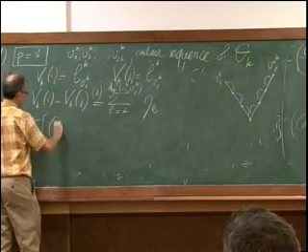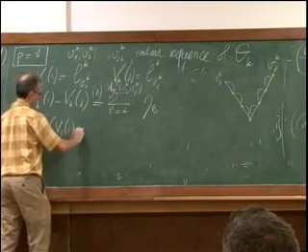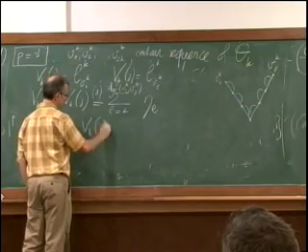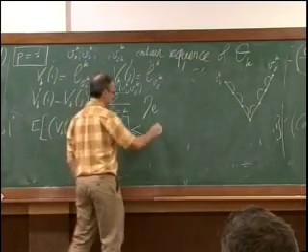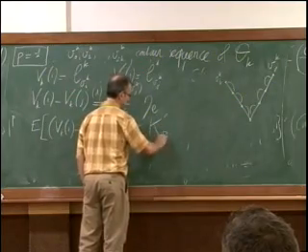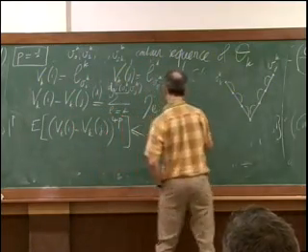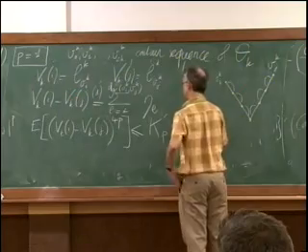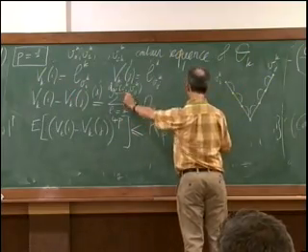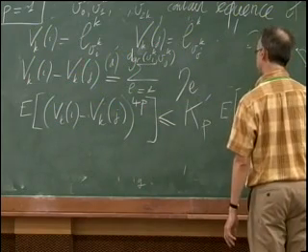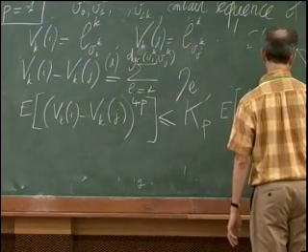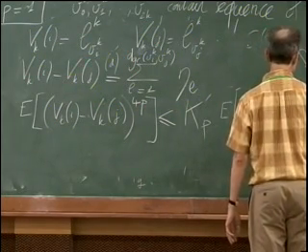Okay, so once you have this, you can immediately say that if you raise this to the power 4p, this will be bounded by some constant, say k prime p, times the expected value of the number of terms in the sequence, so this graph distance to the power 2p.